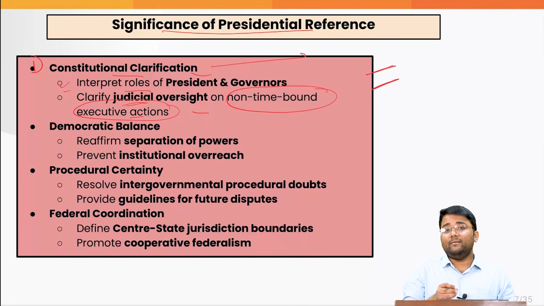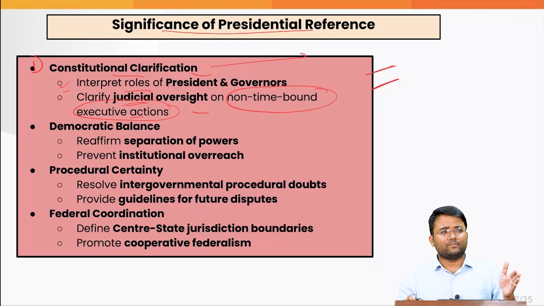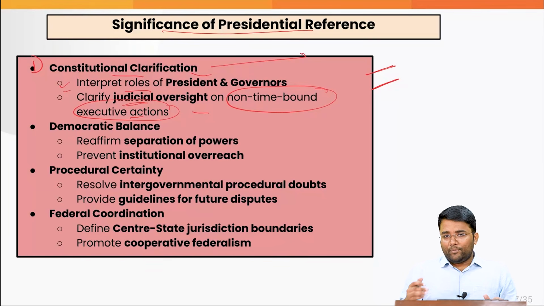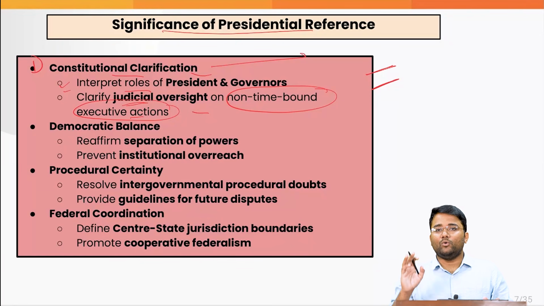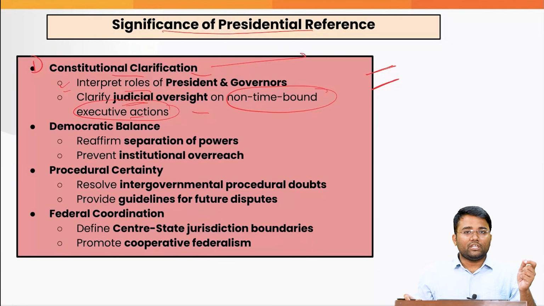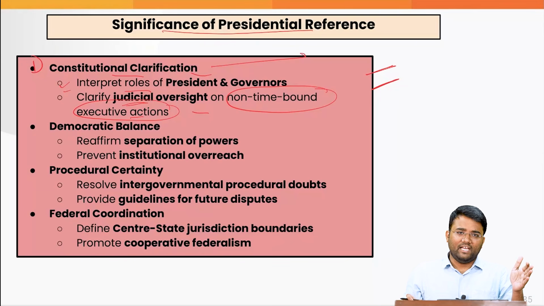It is not only limited to the executive actions. One of the major criticisms of the collegium system is that there is no proper cooperation or collaboration between the executive and the judiciary in the appointment of judges. Whenever the names are cleared by the collegium, again the executive doesn't take action on time.